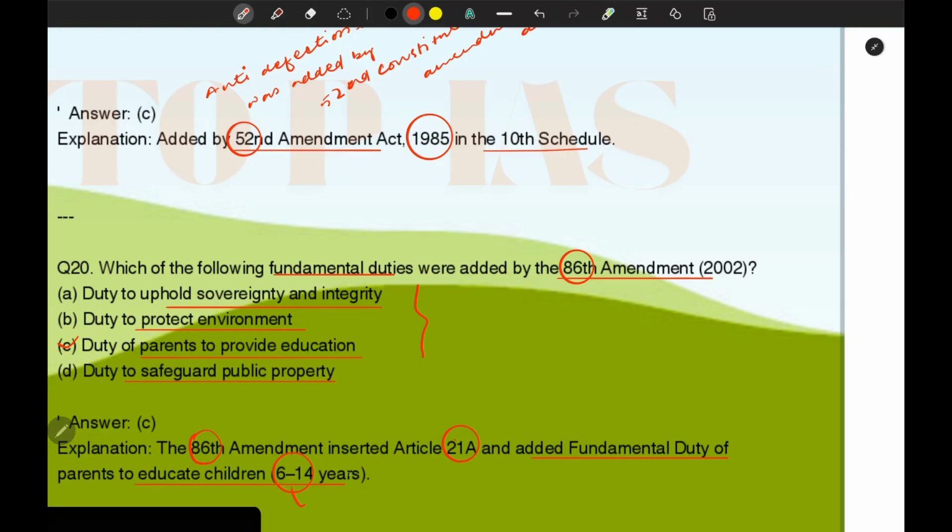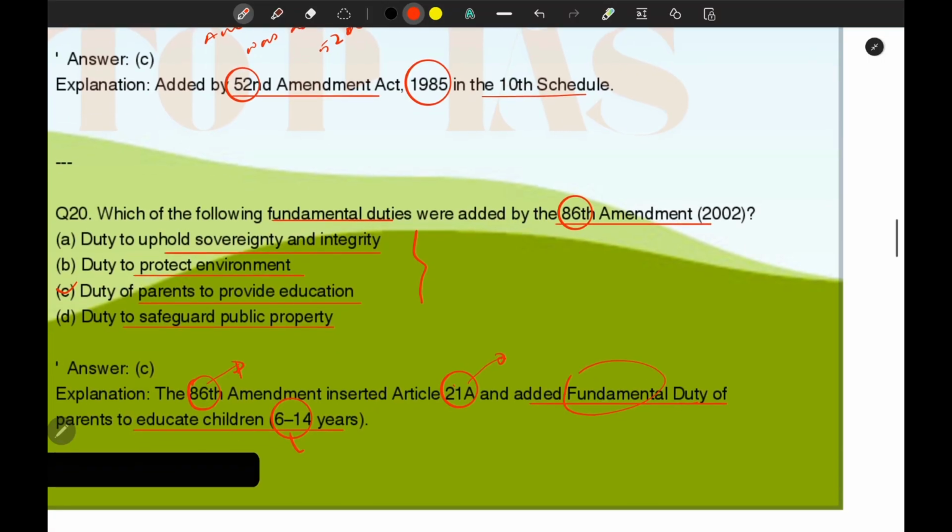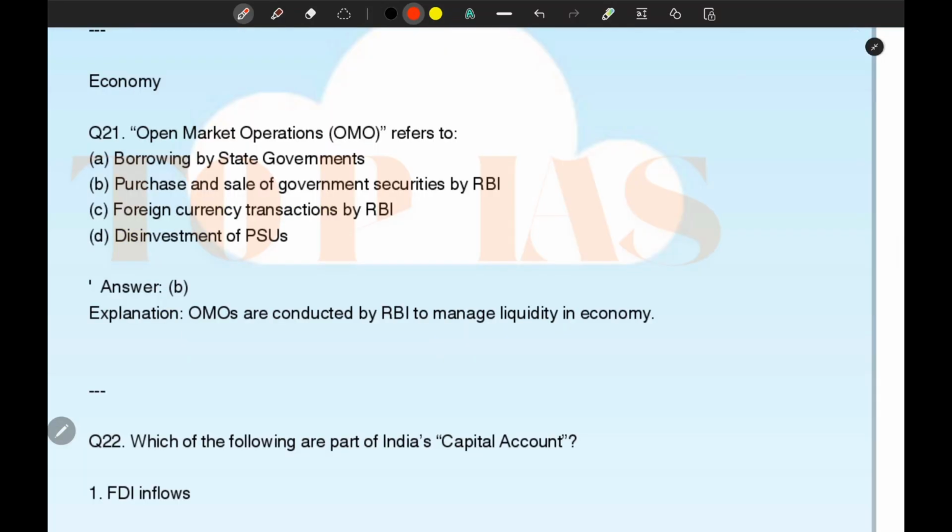So this is also a fundamental duty, and it was added by the 86th Constitutional Amendment Act that inserted a new article, that is 21A. Okay, so let's go to the next question.